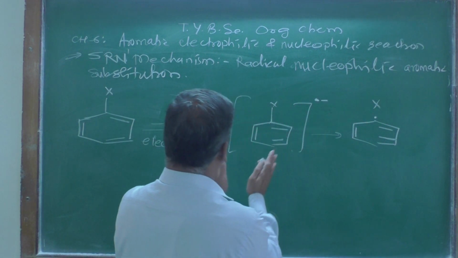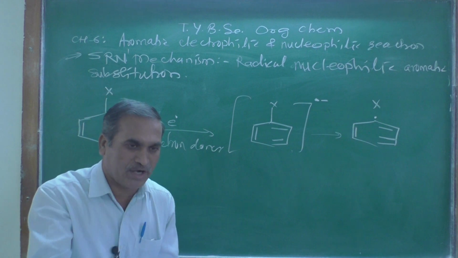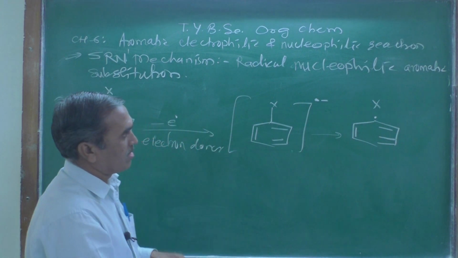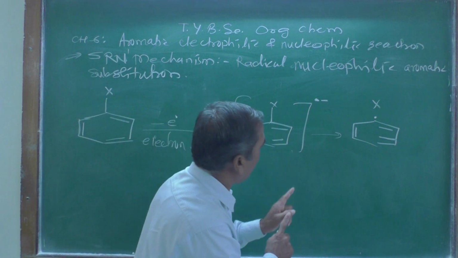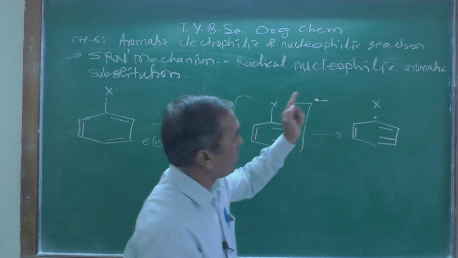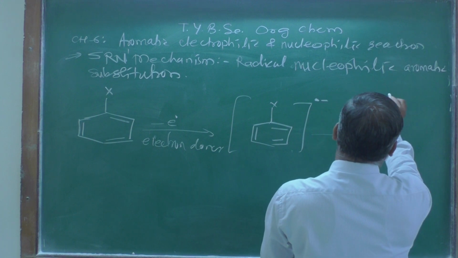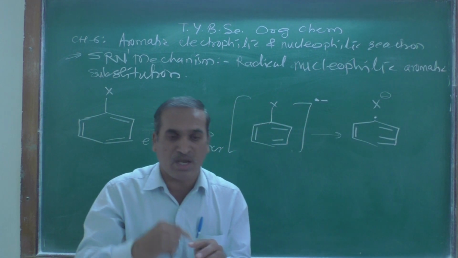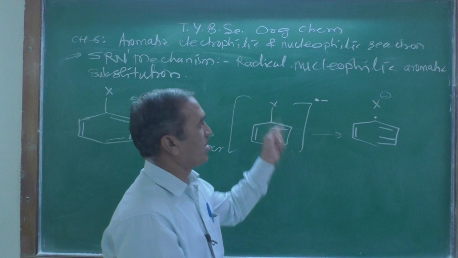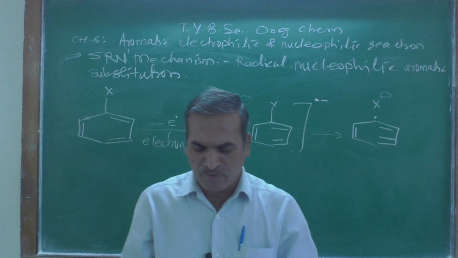And what is happening when the electron donor, meaning the radical initiator, initiates the reaction, that type of transition state is formed, a radical anion is formed, and when that collapses into the further transition state, the halogen atom acquires the negative charge, and that benzyl or the aromatic ring acquires the radical, or it gets the radical over there, and that radical, as we know,